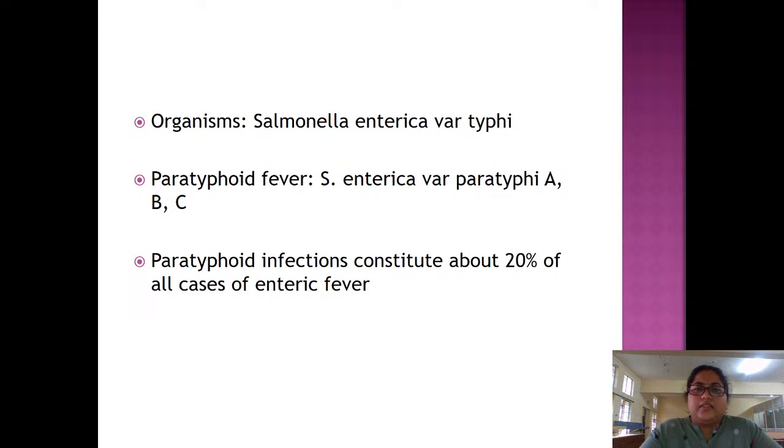So, what are the organisms? We all know this, I guess. Organisms are Salmonella enterica var typhi, and paratyphoid fever is caused by Salmonella enterica var paratyphi A, B, C. Three serotypes are present. Paratyphoid infections constitute about 20% of all cases of enteric fever.